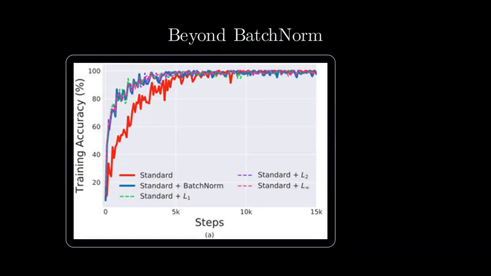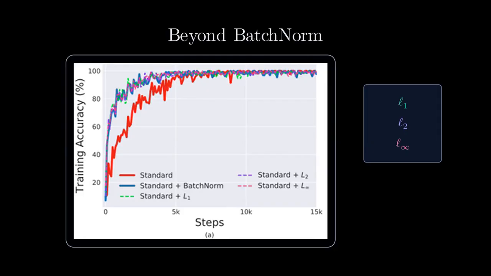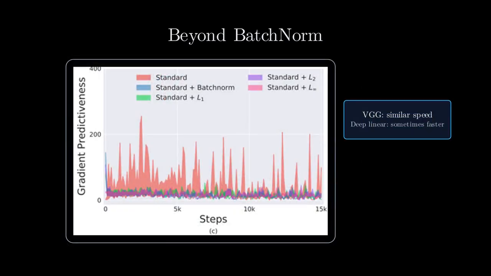If the benefit stems from landscape smoothing rather than distributional control, other normalization schemes should also work. The paper tests normalizations based on LP norms: L1, L2, and L-infinity. These fix the scale of activations but do not enforce zero mean or Gaussian-like distributions. All of them perform comparably to batch norm, sometimes even better for deep linear networks. They also produce similar smoothing effects.